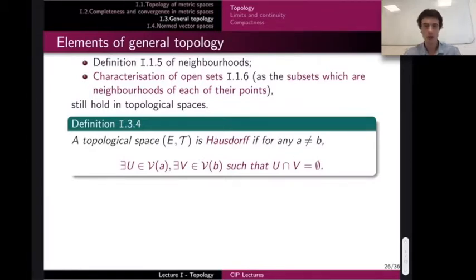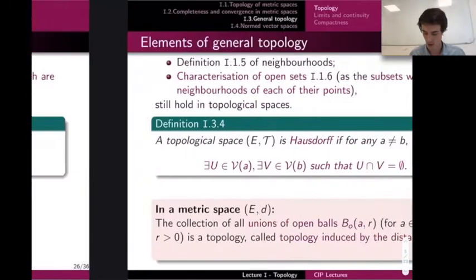We say it's Hausdorff if for any two points which are different in your set, you can always find a neighborhood of the first one, and you can find another neighborhood of the second point, and the two neighborhoods do not intersect. Okay, so that's being Hausdorff. That's very important, for instance, when you're dealing with limits, because if you're not separated, you can find sequences which converge to two different limits. That's a mess. So in all of the time we will ask our spaces to be Hausdorff.